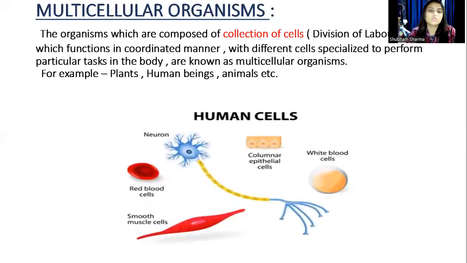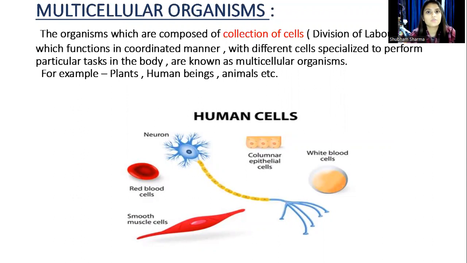Now the next is multicellular organisms. Multicellular, as the name suggests, means many cells: the organisms which are made up of many cells, composed of a collection of cells. And if these organisms are composed of a collection of cells, there is a division of labor.